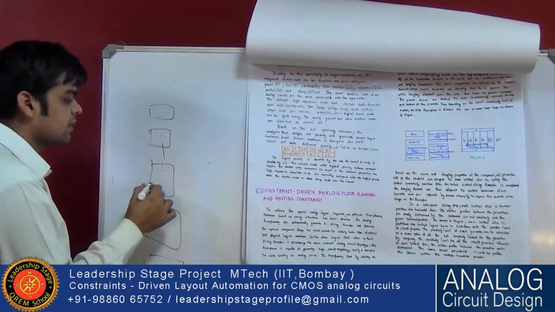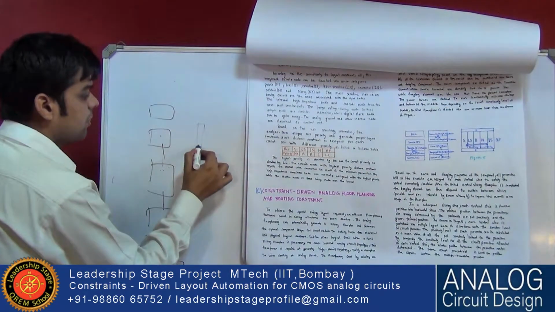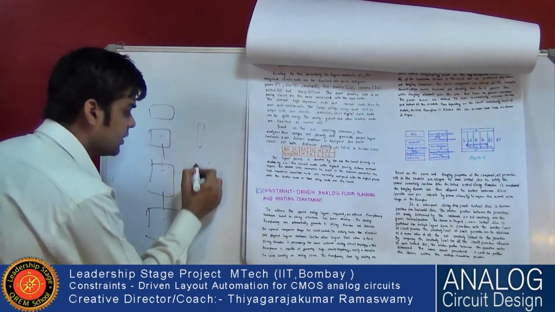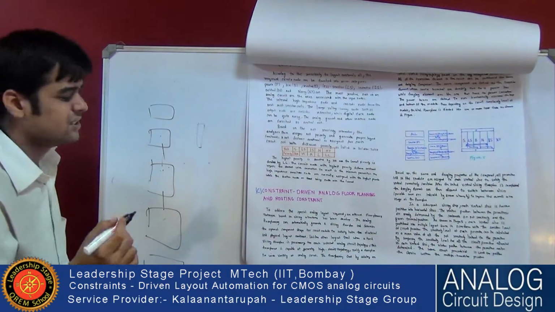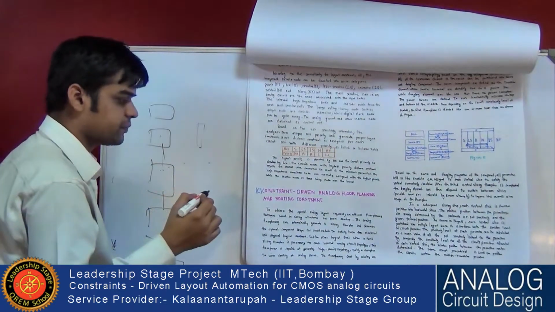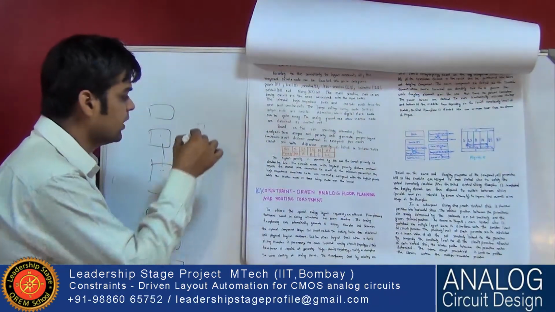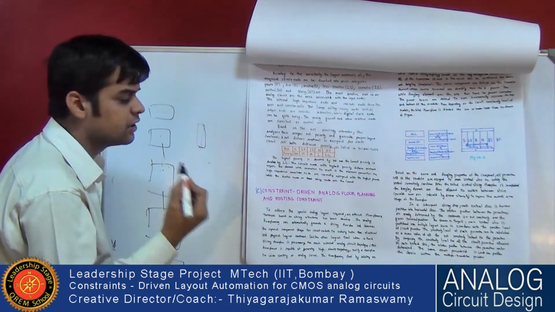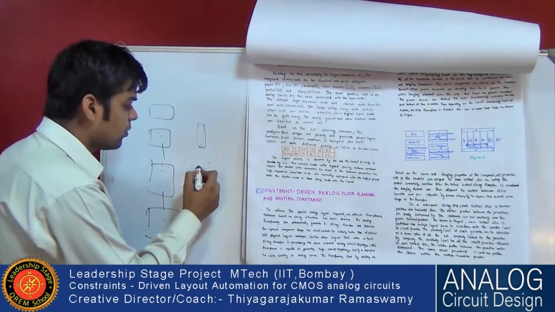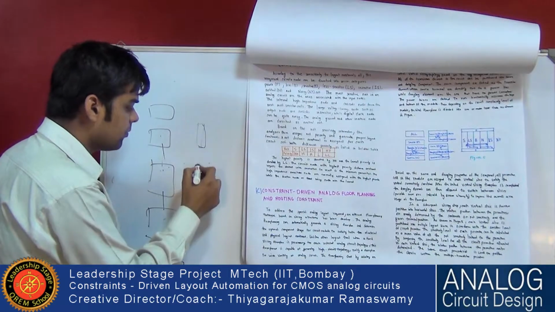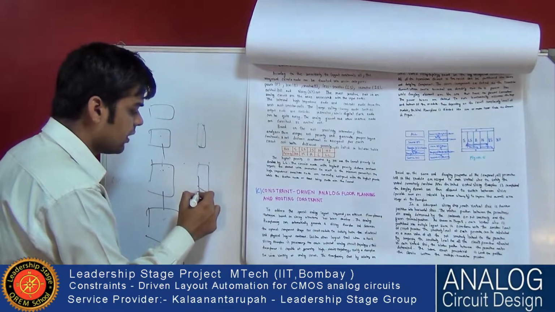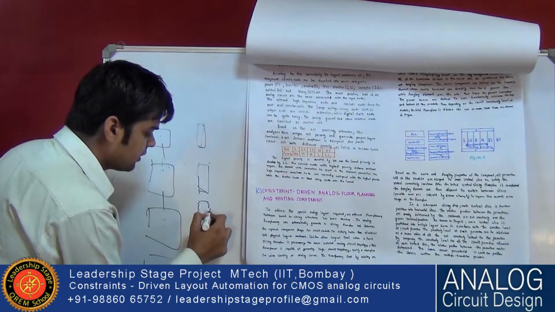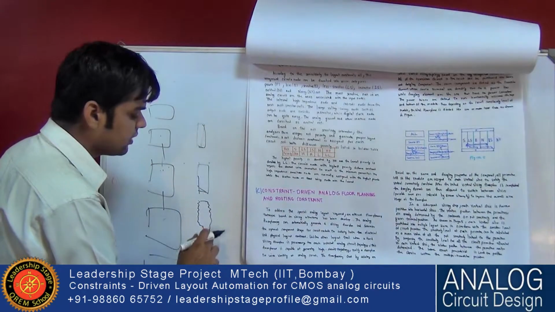And random mismatch: suppose this is L, but because of masking limitations and ion scattering during ion implantation, that process is itself random. So instead of being exactly this shape, it will be like this or like this, and this is known as random mismatch.